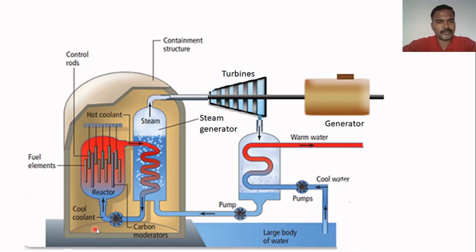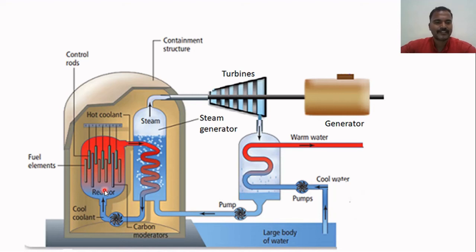And one more important component of the nuclear reactor is the coolant. It is usually water which circulates through the reactor core. The heat energy produced during the nuclear fission is absorbed by the coolant and it boils the water into steam.